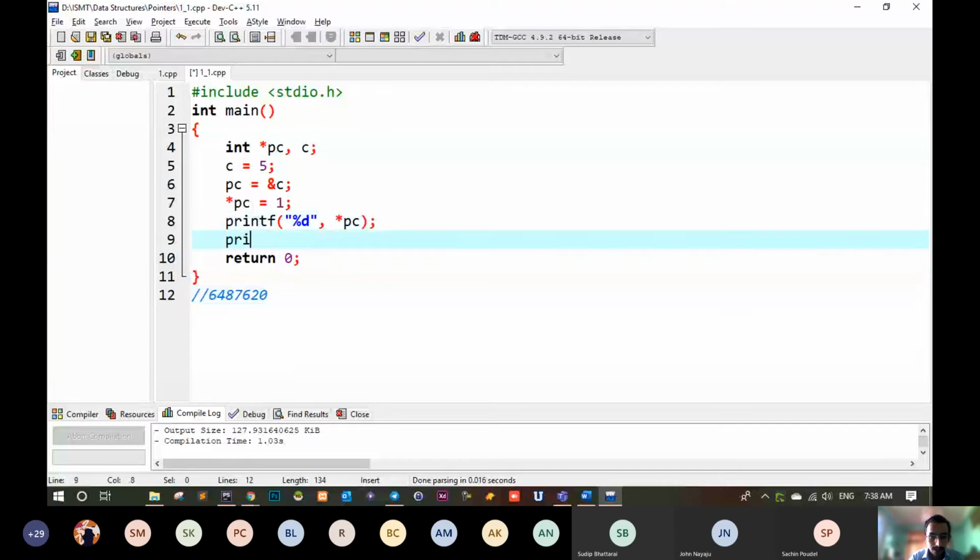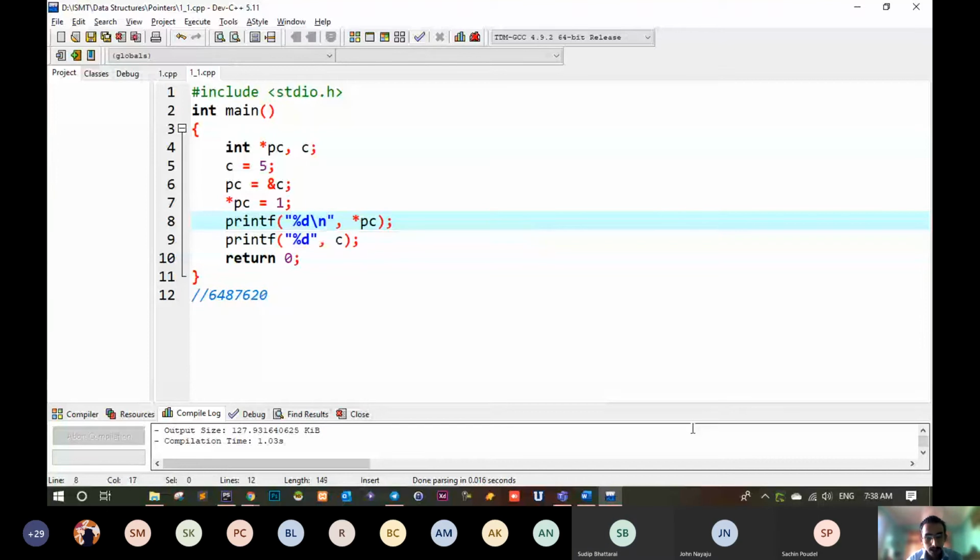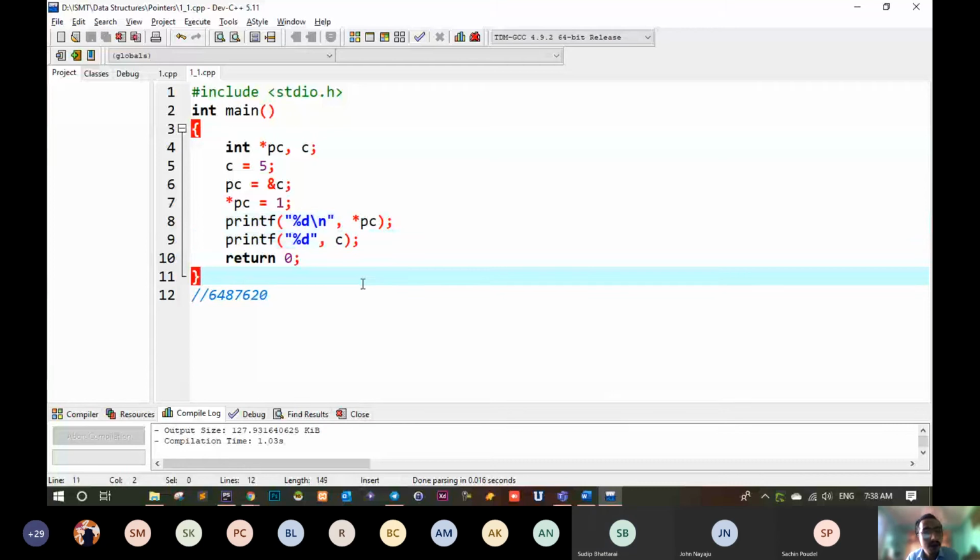And let me print another here. printf %d. And now I want to print C as well. So let me give a new line. So now I'm going to print asterisk PC as well as C. So what will be the output? Can you please tell me what will be the output?